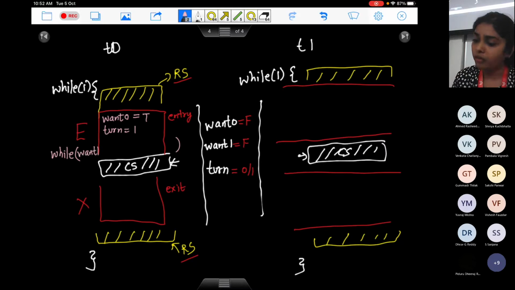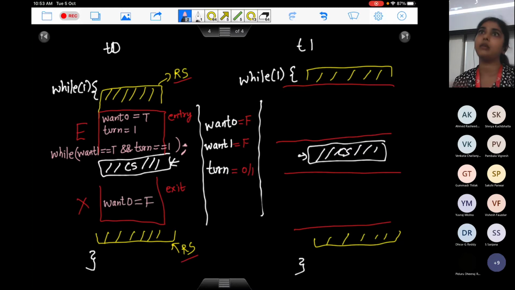When want 1 is true, basically process 1 wants to go into its critical section, as well as turn equals 1, it is the turn of process 1 or thread 1, I am going to wait here. Always remember there is a semicolon here which represents that this thread is going to loop here. And after I am done with my critical section, in the exit section, I'll declare want 0 equals false. I no more want to be in my critical section.